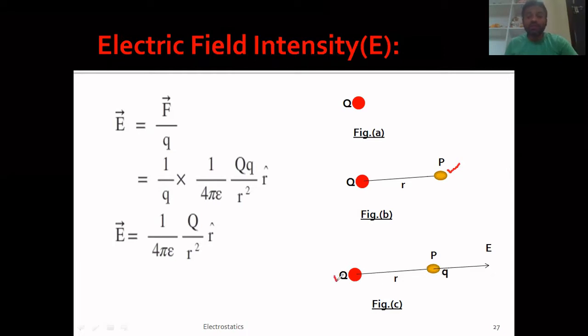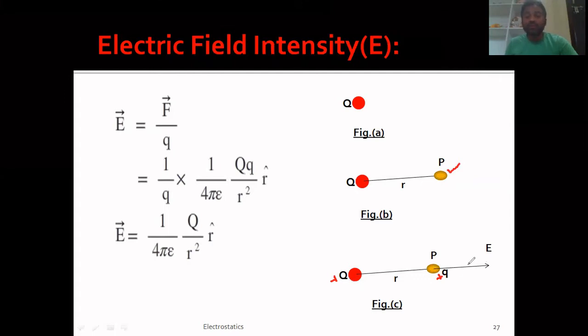Let us assume that these two charges are plus charges. Obviously the repulsion force will exist between these two, and hence this charge tries to move away, that means away from capital Q.